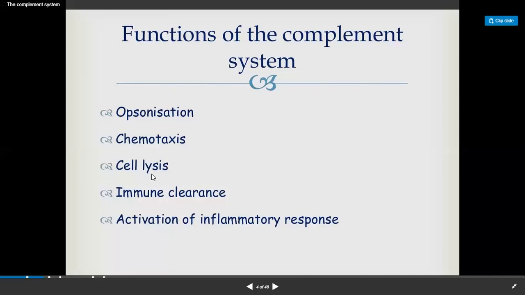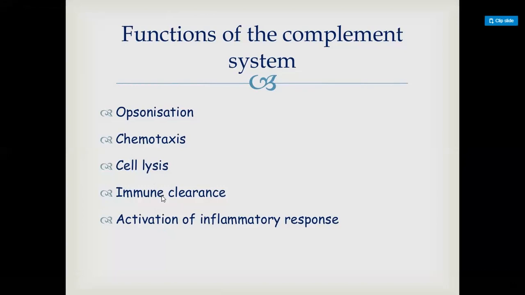Cell lysis is also conducted by the complement system, and immune clearance means that at regular intervals the complement system will remove the undesired foreign particles, so it clears and maintains the immunity.